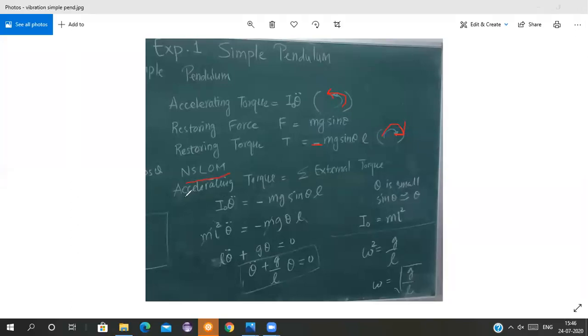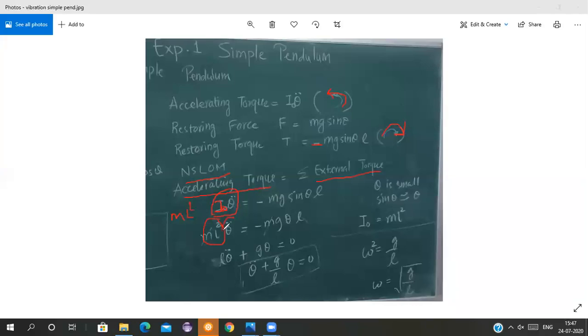So according to Newton's second law of motion, accelerating torque is equal to the summation of all the external torque. Therefore, I0 theta double dot. What is I0 here? I have told you, ML square. Students, it is ML square. I0 is mass into distance square, the mass moment of inertia about the point O. The small suffix O means the moment about the point O. So that is ML square here.